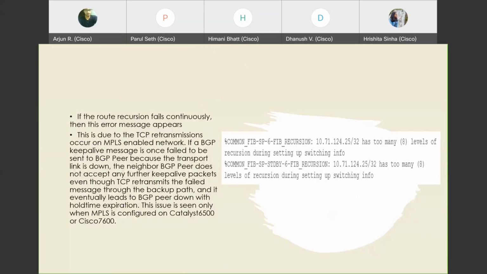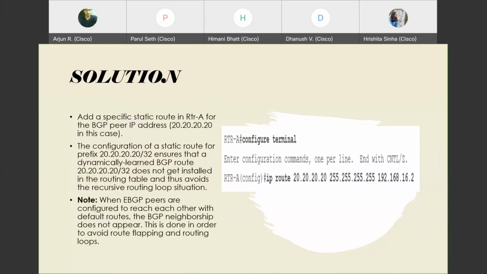So for the solution, you need to create a route that is apart from BGP. You need to create a static route, or a RIP route, or basically create another routing protocol that actually knows the route instead of looping onto BGP itself. For eBGP peers, you need to have an IGP protocol running within it. So BGP is basically a layer.